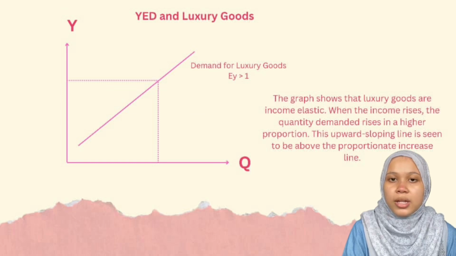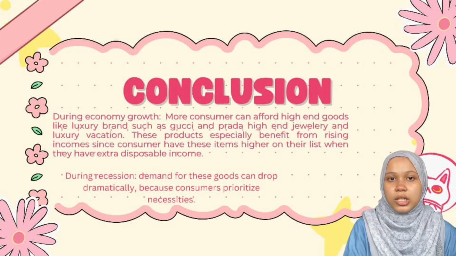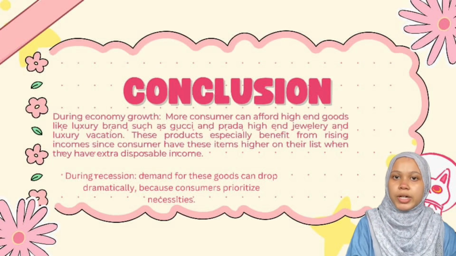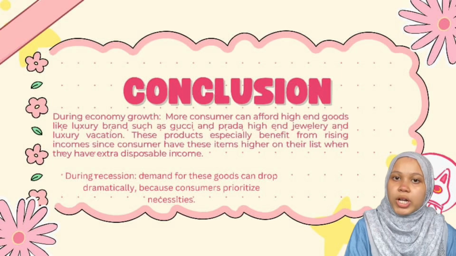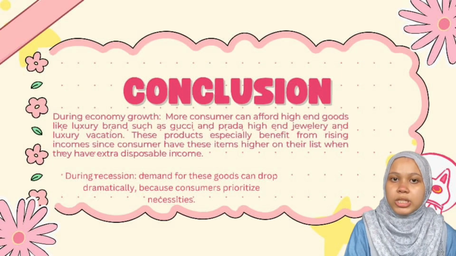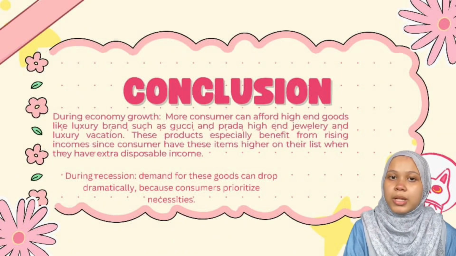In the case of such products, the income elasticity of demand is extremely high since these are seen as status symbols. As you can see in the graph, it shows that luxury goods are income elastic. When the income rises, the quantity demanded rises in a higher proportion. This upward sloping line is seen to be above the proportionate increase line. The conclusion: during economic growth, more consumers can afford high-end goods like luxury brands such as Gucci and Prada, high-end jewelry and luxury vacations. These products especially benefit from rising income since consumers have these items higher on their list when they have extra disposable income.